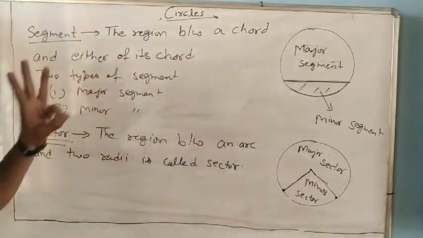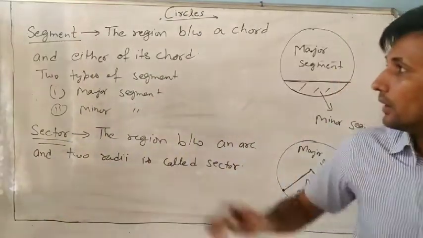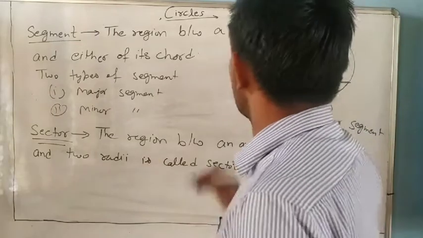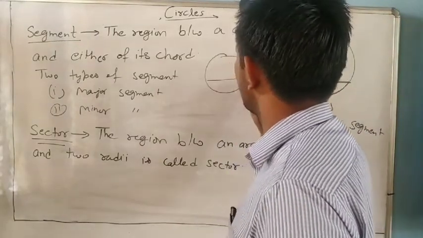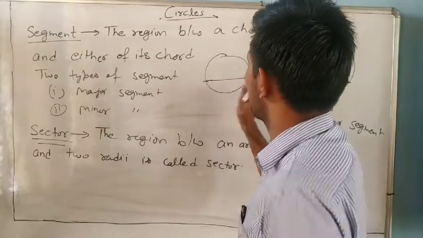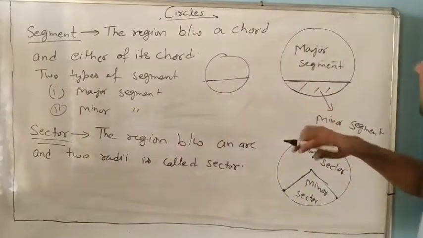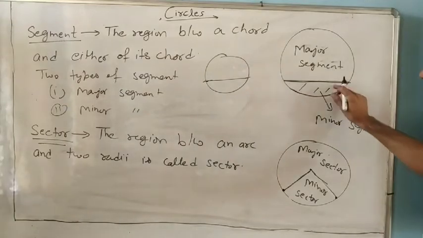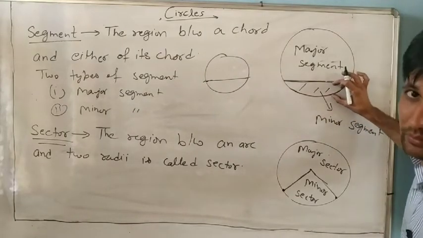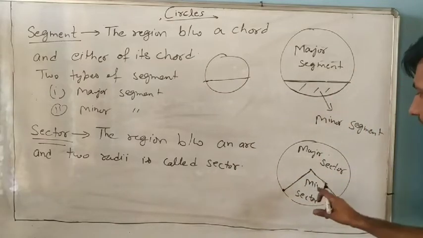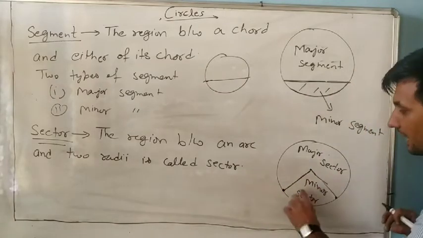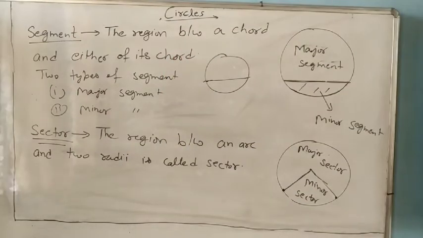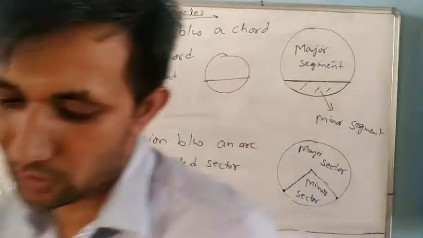So always remember, the most important are chord, segment and sector. So what is a chord? A chord is a line segment whose end points lie on the circle. Now what is a segment? A segment is the region between a chord and an arc. And a sector is the region between two radii and an arc. It is very important. Now our first exercise is already finished. Now you can do it yourself.